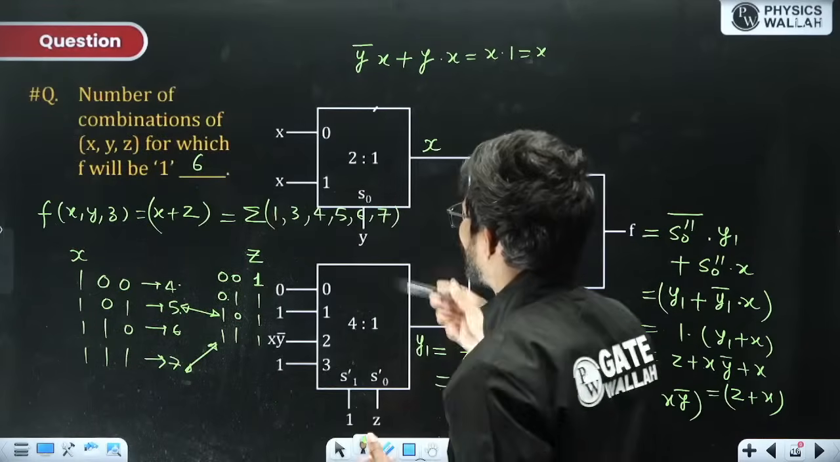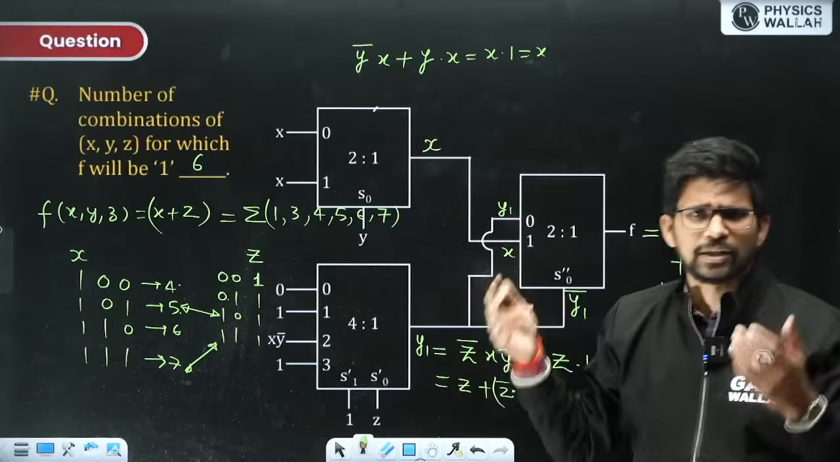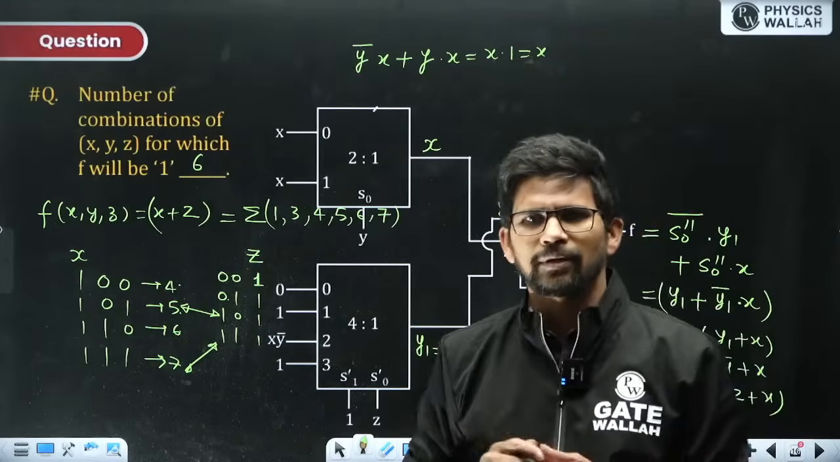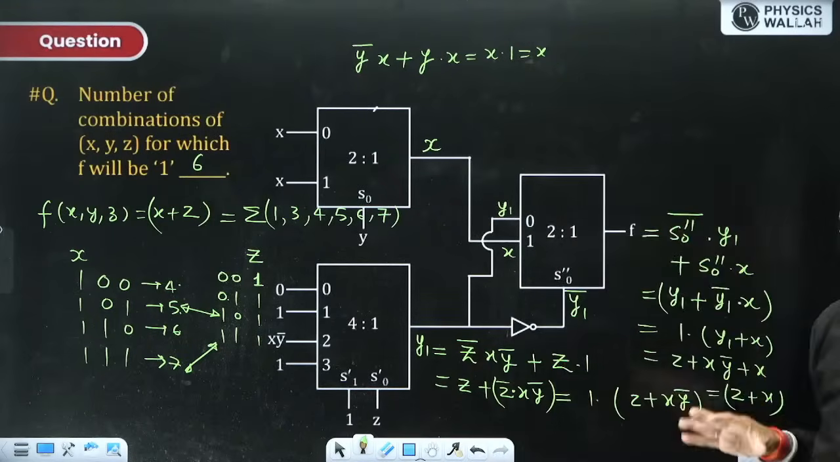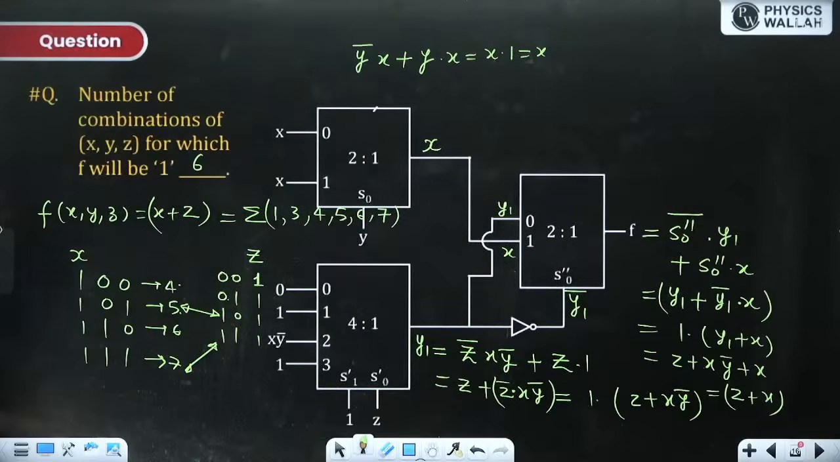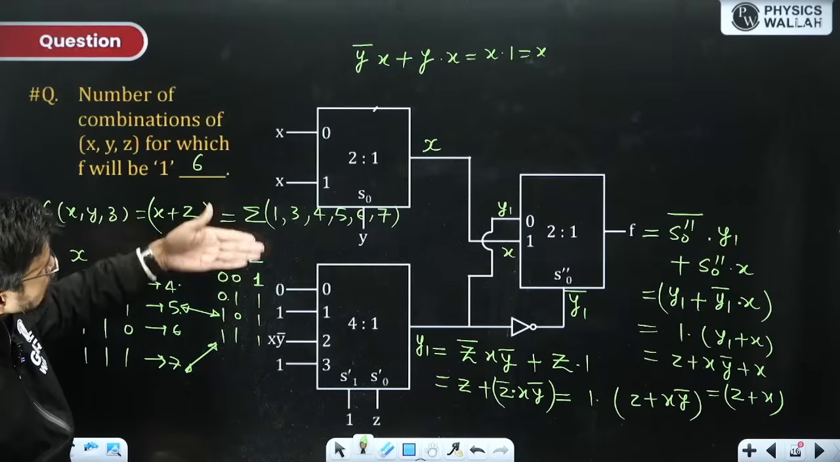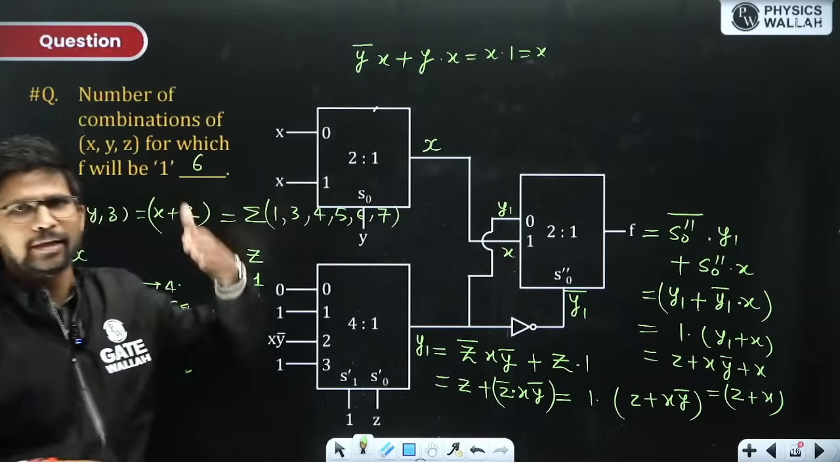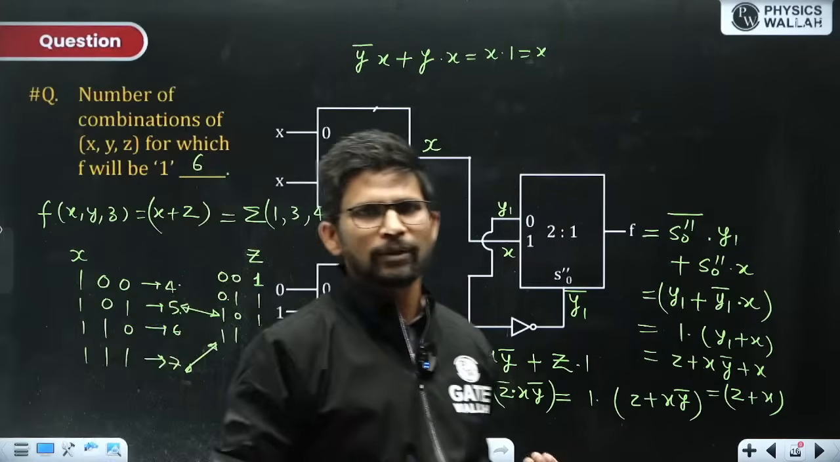Don't try to put the values X, Y, Z to be 0, 0, 0, then X, Y, Z to be 0, 0, 1. That is a very lengthy method. Always try to simplify this function and use the rules easily, because if all the inputs of a mux are the same, the output is directly that input. Use this kind of simplification process.